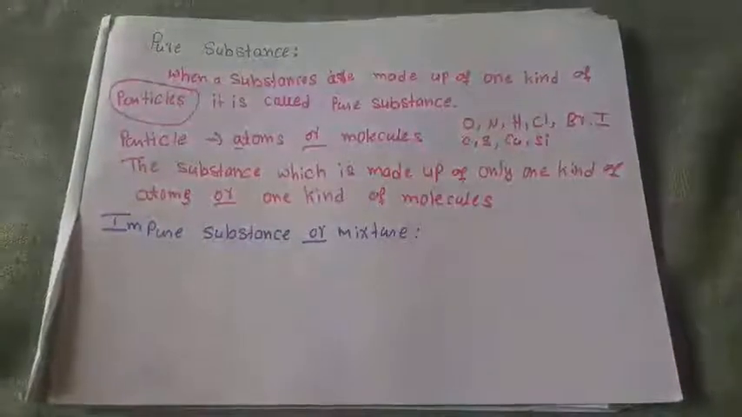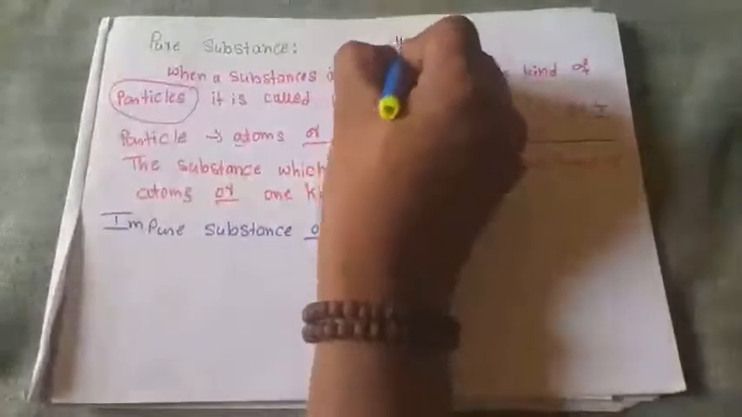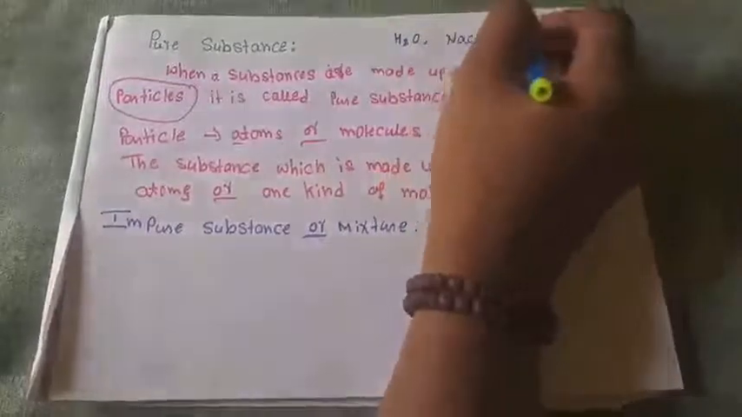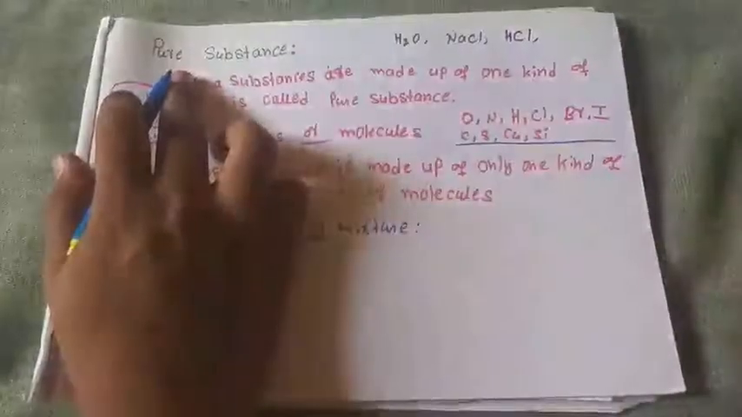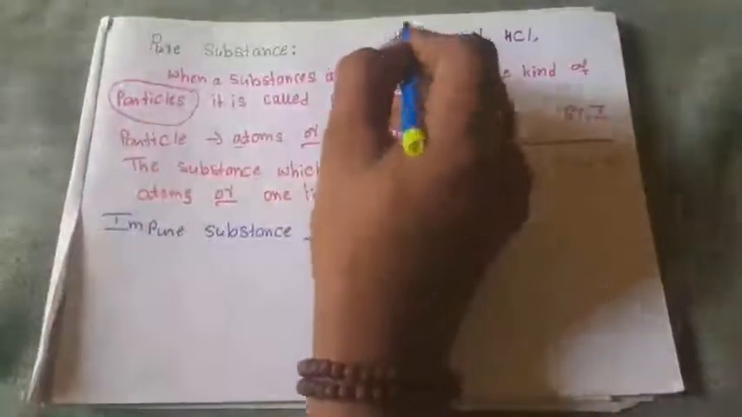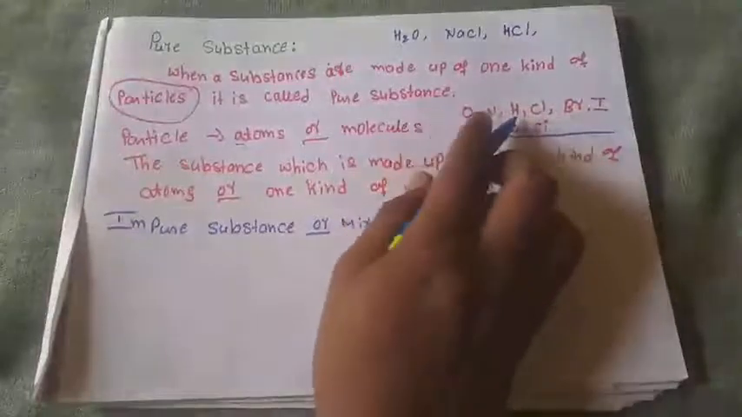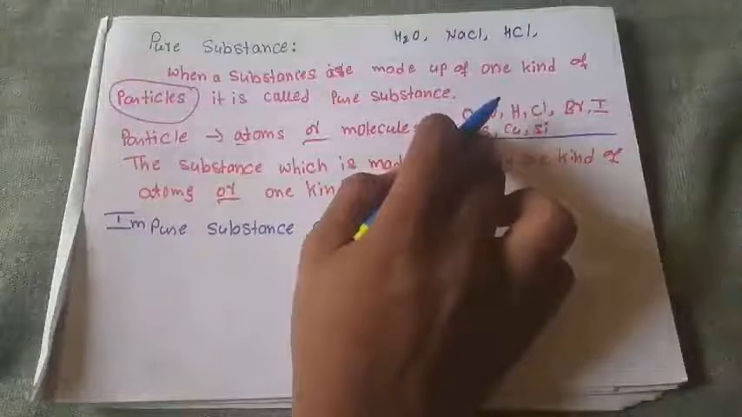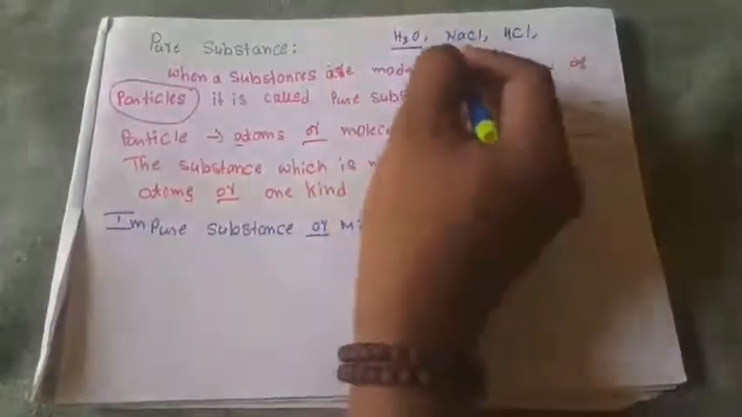Similarly, we have some compounds. Compounds means H2O, NaCl, HCl. These all also come under pure substance. It should contain H2O molecules only. Oxygen, nitrogen, hydrogen, chlorine, these all are elements or atoms. These contain only one type of atoms. Then these are compounds. H2O is a pure substance, NaCl is a pure substance.